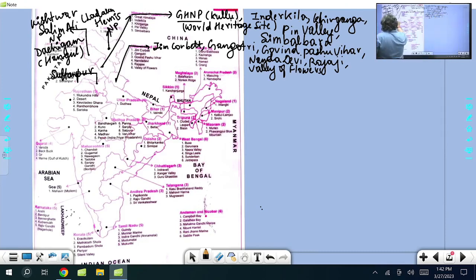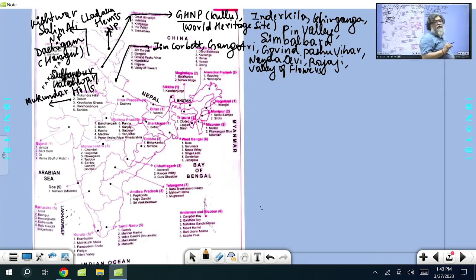Then in Haryana, you'll also find Kaleswar. Kaleswar, that is again a national park. Right? If you take Rajasthan, Rajasthan has got many. So I'll now go to Rajasthan here. One is Mukundra Hills, very, very important. Mukundra Hills is in Kota, Kota in Rajasthan.